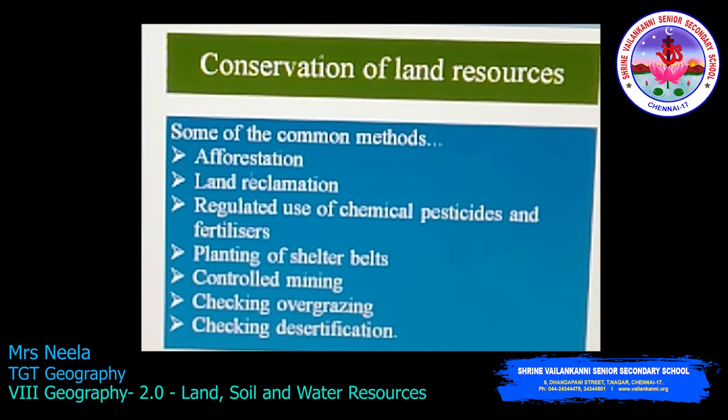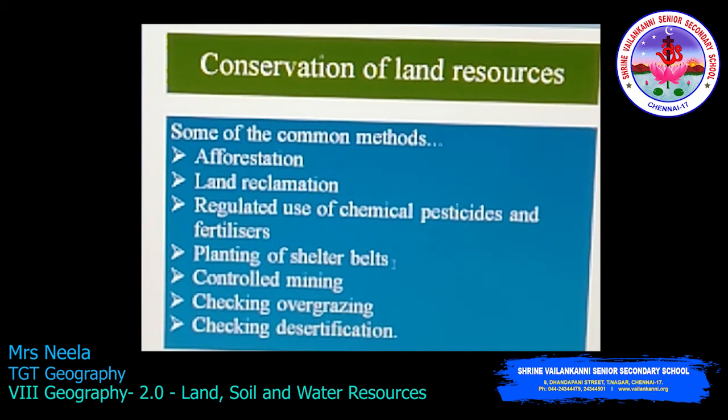Some of the methods are afforestation. We already saw what is afforestation. Land reclamation. You are going to reclaim the land. Then the regulated use of chemical pesticides and fertilizers. You have to regulate it. You have to use the fertilizers or pesticides that are authorized by the government, or you can opt for natural fertilizers.